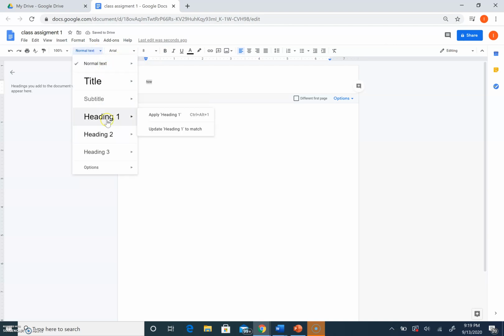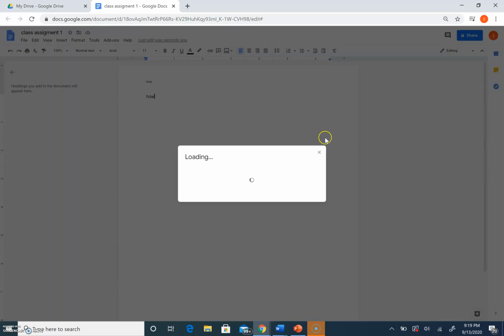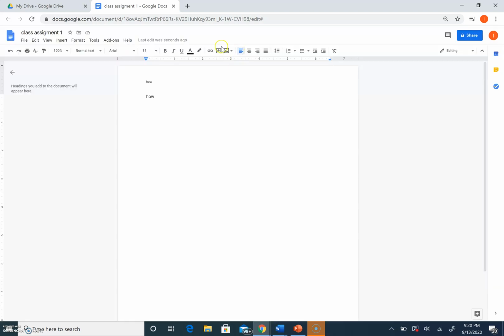And then you can actually set this as your new heading, so then you can just quickly click it from there. Then from here you can share again with other people. This is how you can give them permission. You can copy a link, you can say if they're owner or commenter, you can change all that.